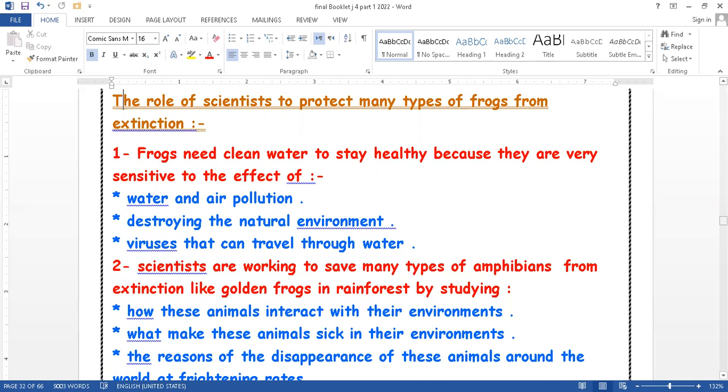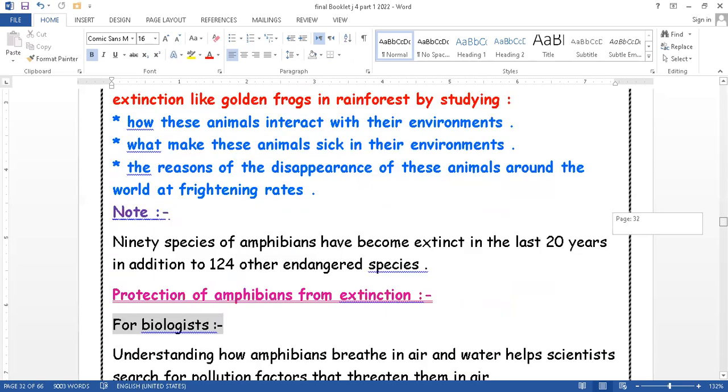Okay. Number two, scientists are working to save many types of amphibians by studying these questions. Number one, they need to know how these animals interact with their environment to understand this type of amphibian very well. Number two, what makes these animals sick in the environment, to avoid the large decrease in their numbers.